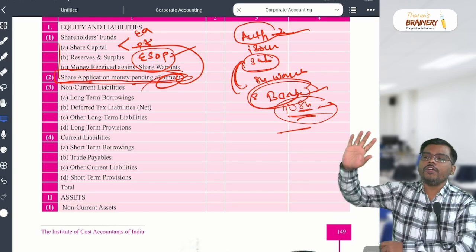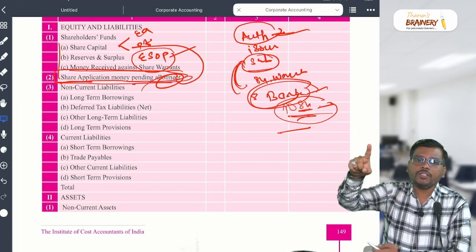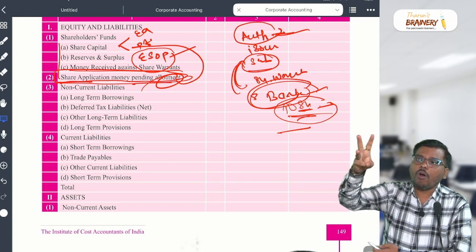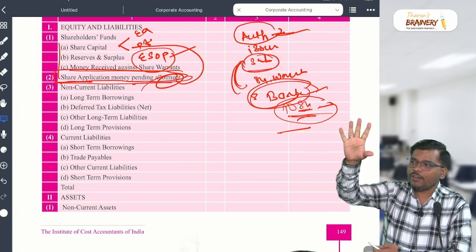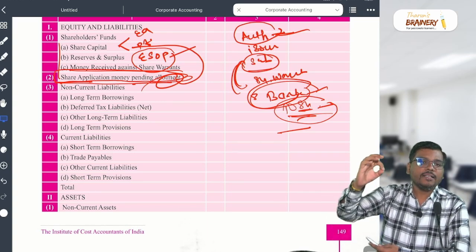In long-term borrowing, 5 items come. Number 1, debentures, bonds, public deposit, term loan, other loans and advances. How many items come? 5 items. What is number 1? Debentures, bonds, not James Bond and all.